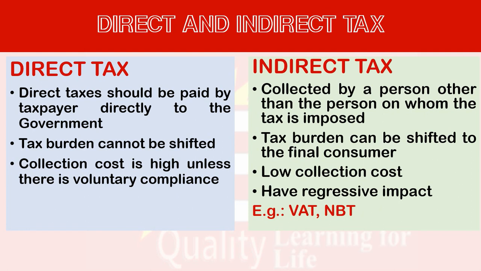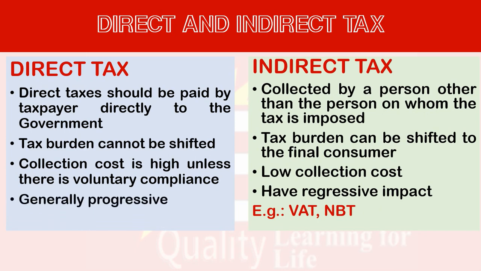Collection cost is high unless there is voluntary compliance. If the taxpayers are willingly paying the tax, the collection cost is lower. If they are not willingly paying, the government has to file an action against the taxpayer to charge that. Then there will be time delays, administrative costs as well as legal costs. So the collection cost will be higher in this instance.